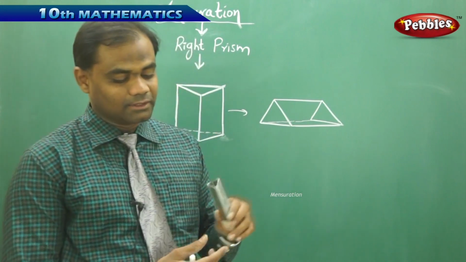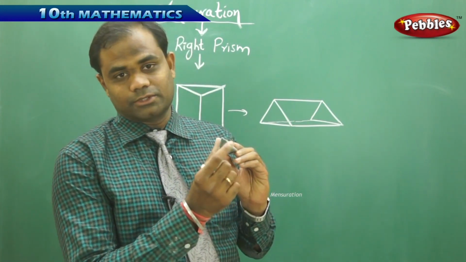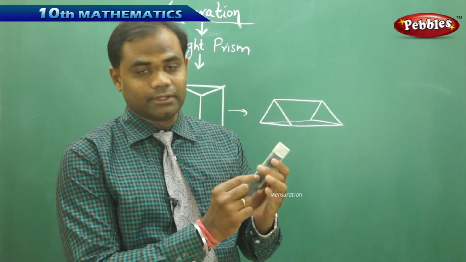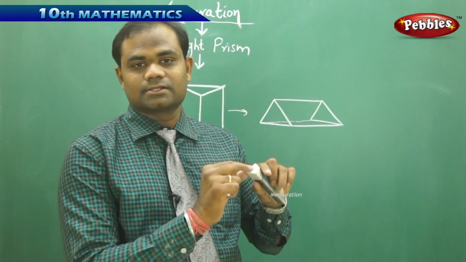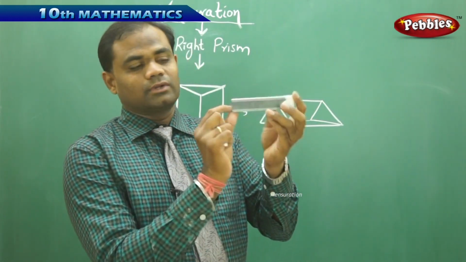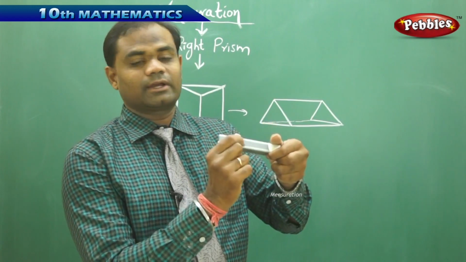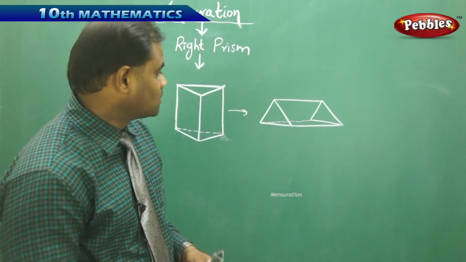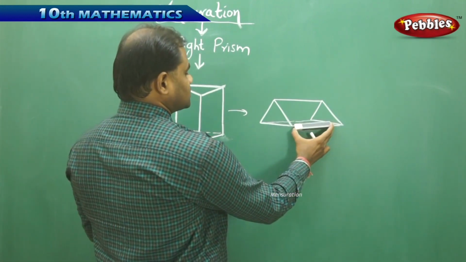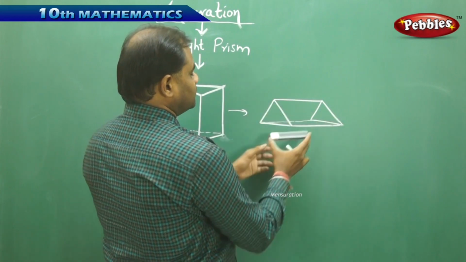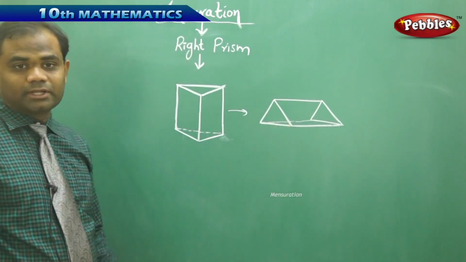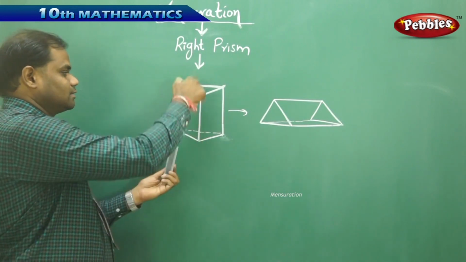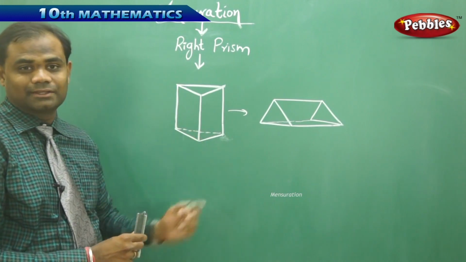Say for example, I have a triangle here and a triangle here, and then I have 3 rectangles. So there are two triangles and 3 rectangles that make the prism, which is somewhat in this shape. When I put this prism exactly on the ground, on a flat surface, I get a shape which is like this.